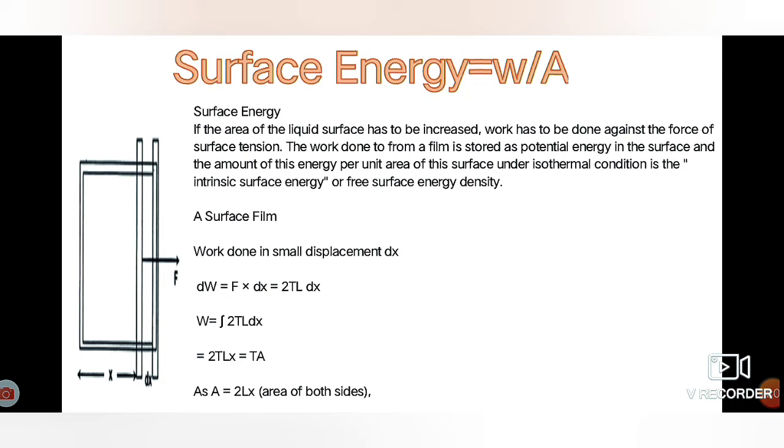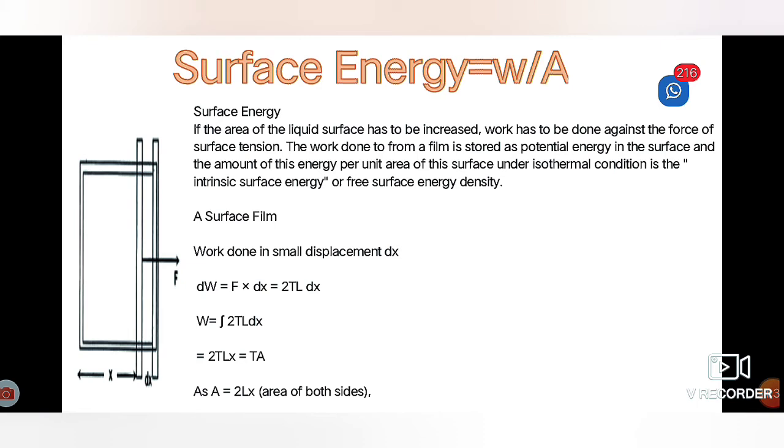Due to surface tension, a force F will act on this film, given by the formula of surface tension T is equal to F upon L. Since this is a soap film, it has length twice L. Hence T is equal to F upon twice L, and F is equal to twice L into T.